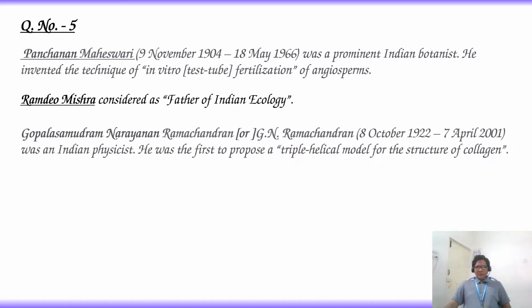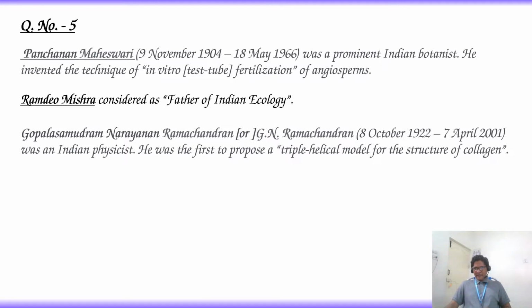G.N. Ramchandran, full name Gopal Samudram Narayanan Ramchandran. He was an Indian physicist. He was the first to propose a triple helical model for the structure of collagen.